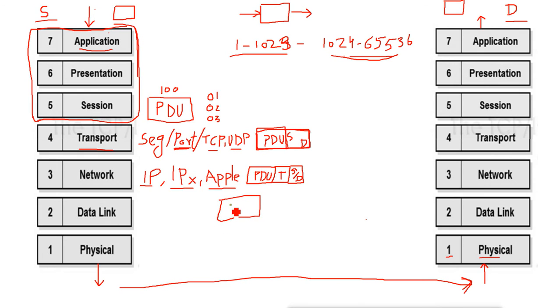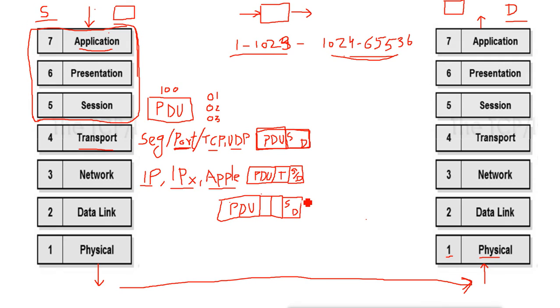In the PDU it is already added some headers, like the header of the transport layer, then the header of the network layer, and from the data link layer it will add one more header. This header has the information about the MAC addresses, like the source MAC address, the physical address of the source machine, and the destination MAC address of the destination machine, and then other controlling information like the CRC and FCS for error checking.